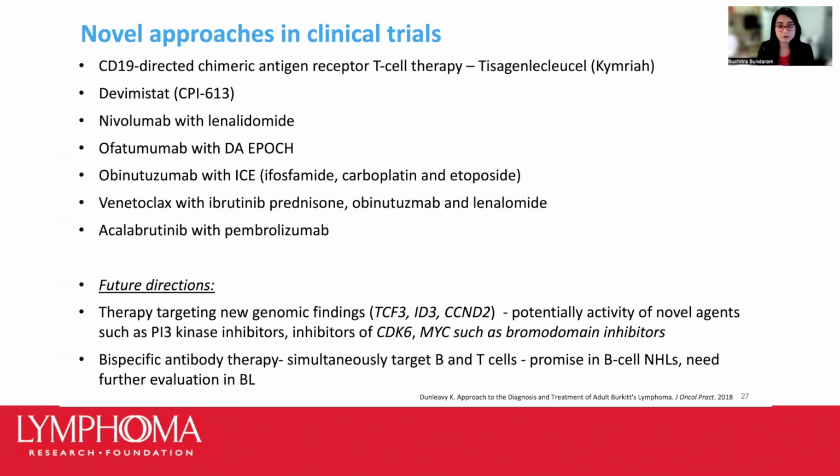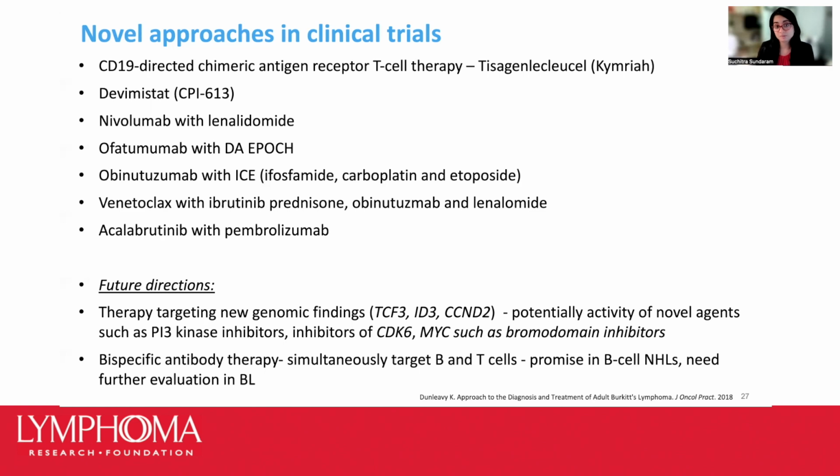The first among these that we're looking forward to are the CD19-directed chimeric antigen receptor T-cell therapy, popularly known as CAR T-cell therapy, as well as bispecific antibodies, which is another form of immunotherapy. These have been pretty effective against acute lymphoblastic leukemia and diffuse large B-cell lymphoma, where we've observed some very promising results. They are in clinical trials, and we're hoping to see some data in Burkitt lymphoma as well.